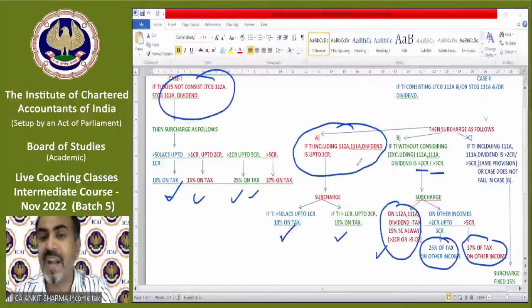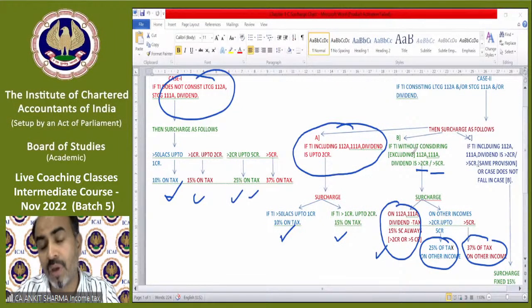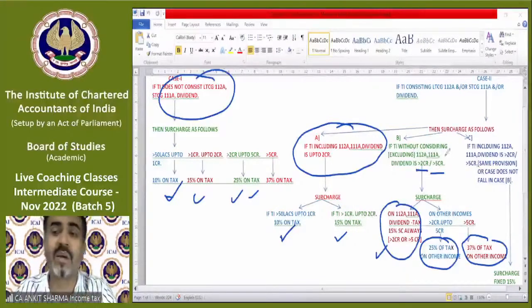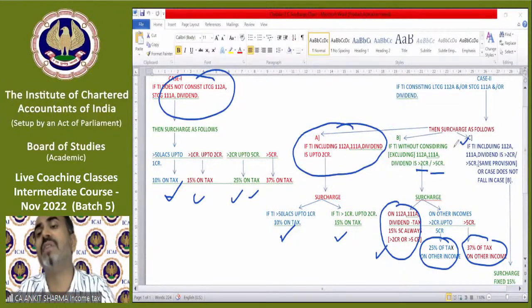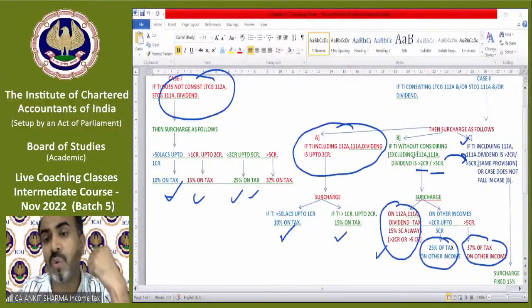So case A said if you have income including these income up to 2 crore. Case B said if your income exceeds 2 crore, excluding these income. And now it says if your income exceeds 2 crore, including these income. So this is vice versa of case B. If total income including 112, that was excluding, and now the word has changed to including.